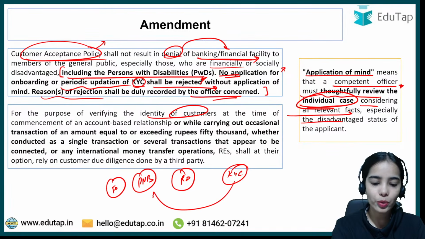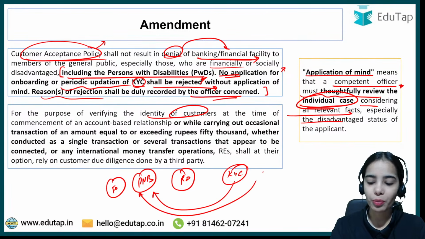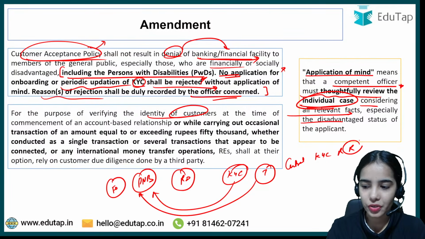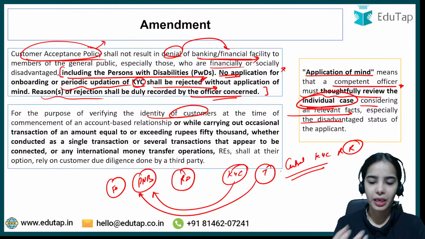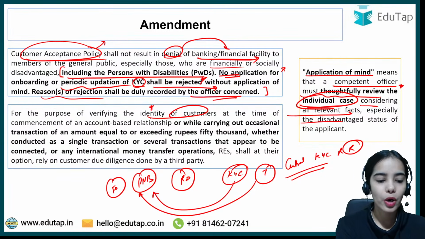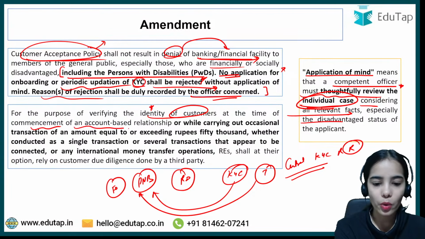Now the banks can do the KYC themselves, or they can take the KYC, know your customer details, from a third party, let's say the Central KYC Records Registry that maintains the records, or any other third party. So this is the idea, that this is for the purpose of verifying the identity of the customers at the time of the commencement of an account based relationship.